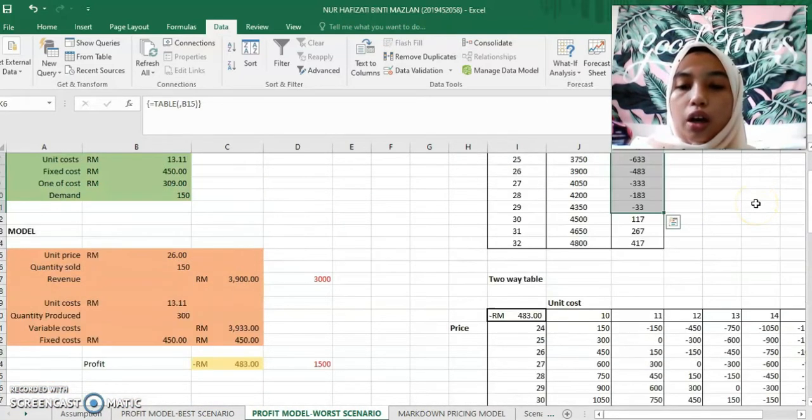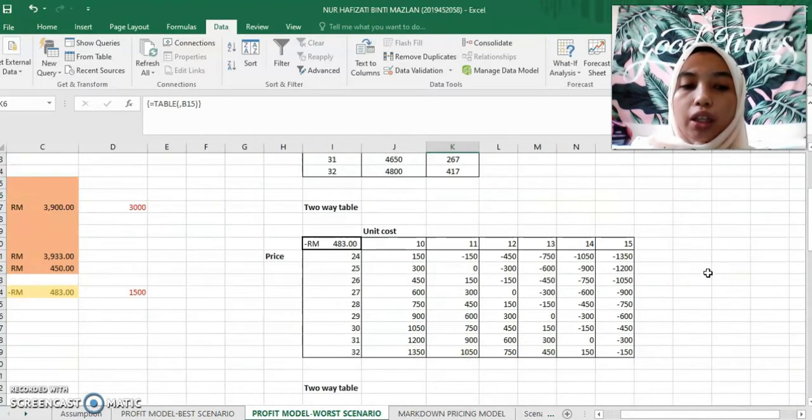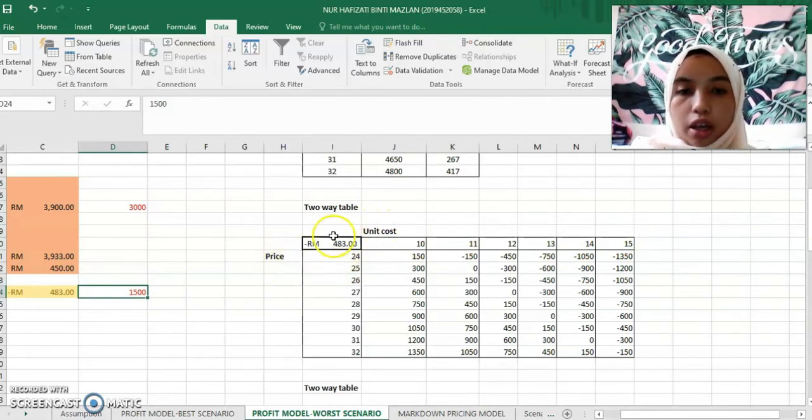Next, I have to do a two-way table to see which method can achieve my profit target of 1,500 ringgit, between the price and the unit cost. This is our profit on the worst profit model, which is negative 482 ringgit.